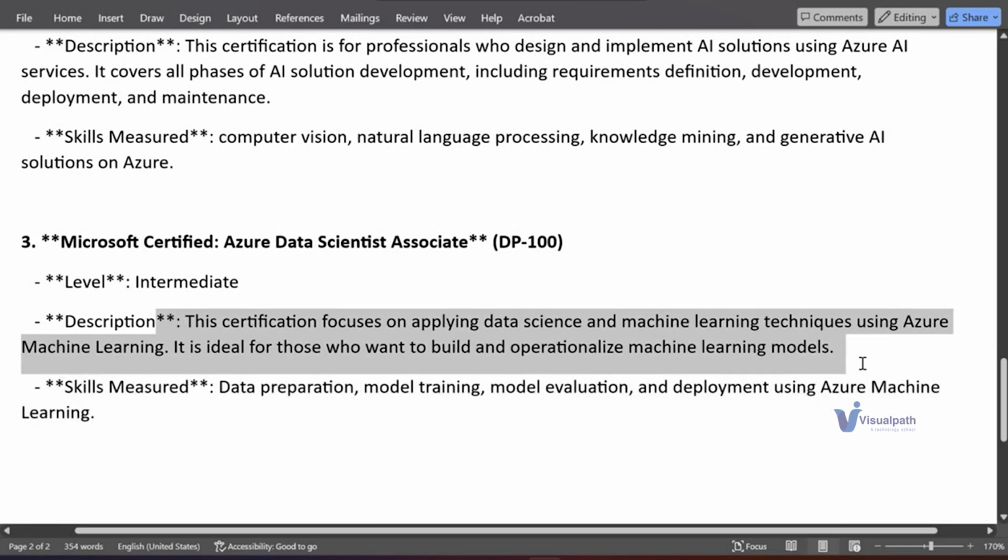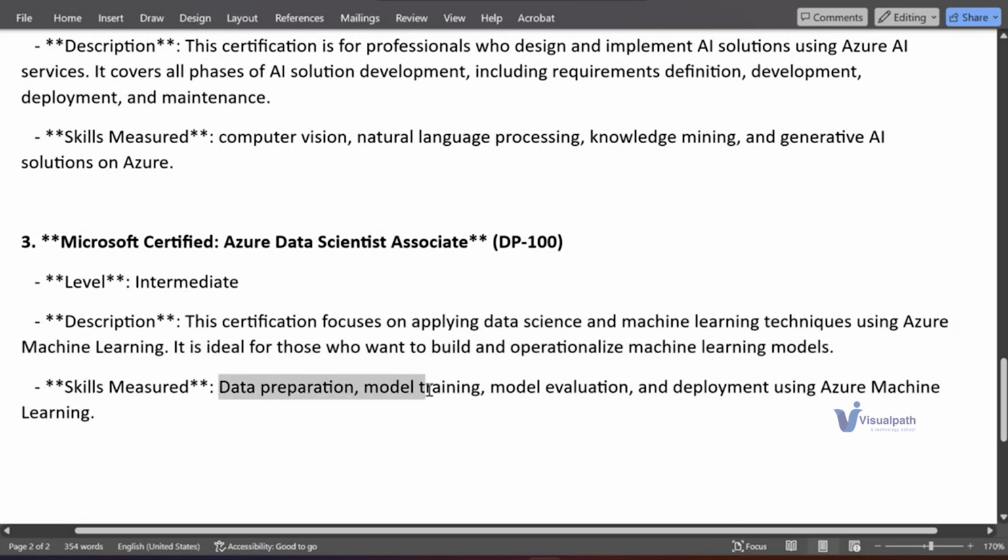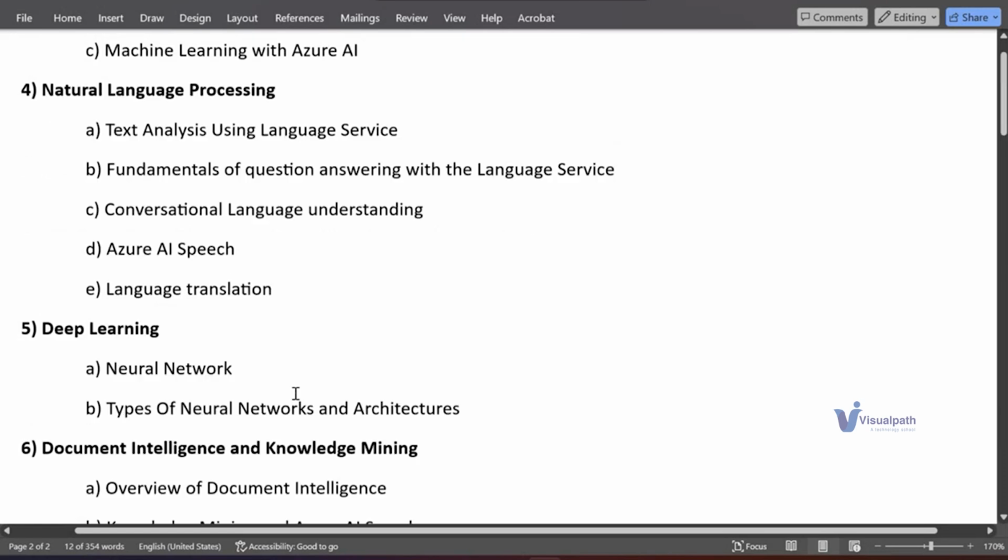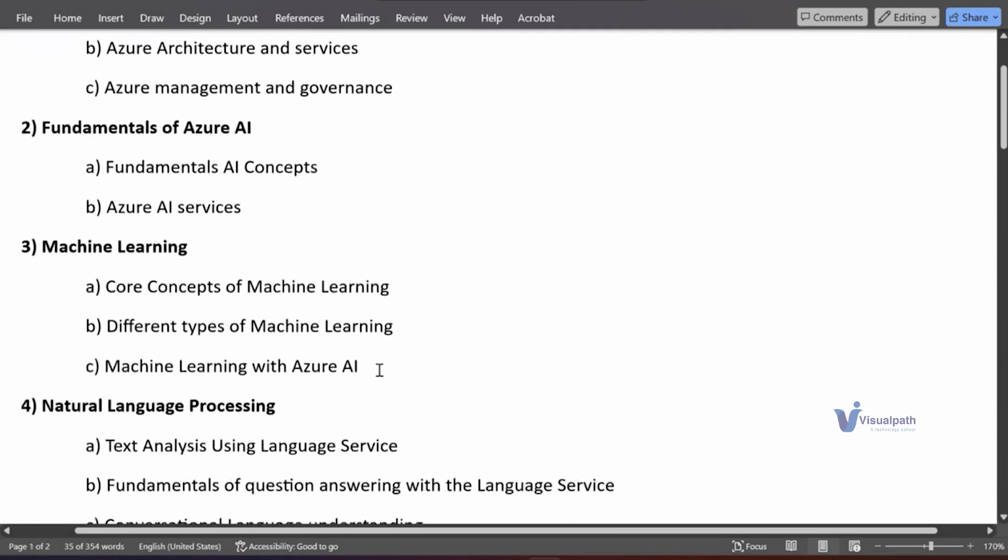For this exam, they mostly cover these topics: data preparation, model training, how to evaluate a model, and how to deploy the model. Each and every one of these topics is covered entirely in the machine learning course.